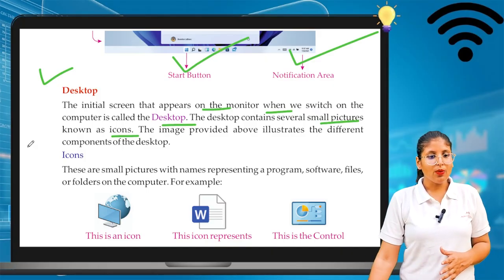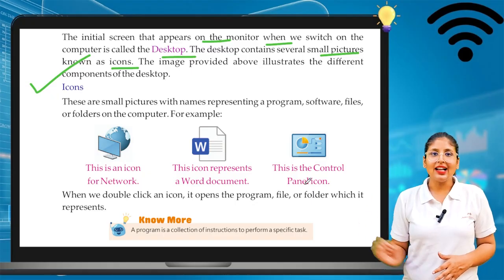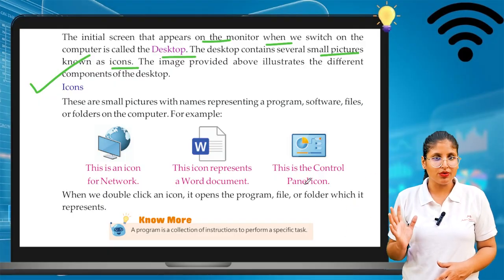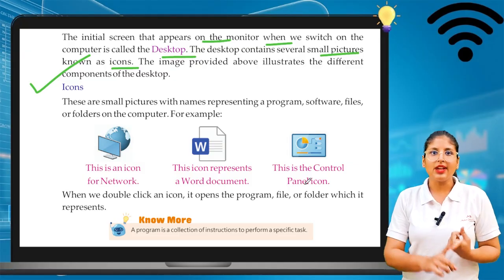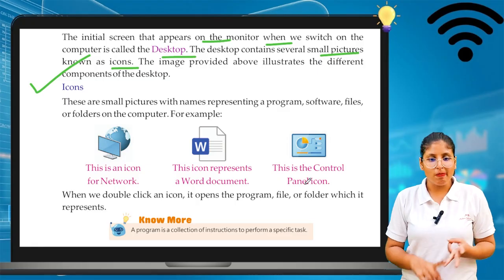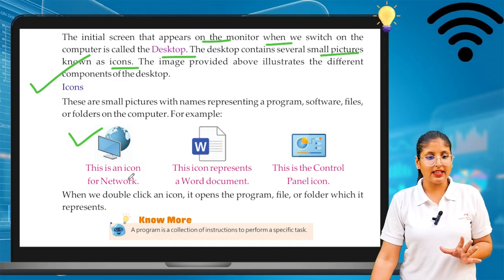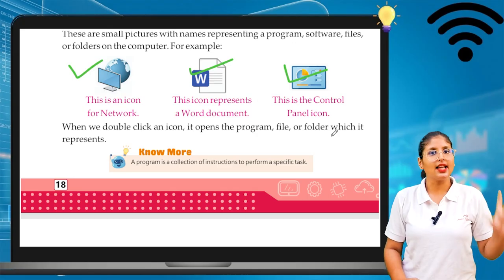Now we will see some icons that are there in the desktop screen. So what are these icons and what are their roles? These are small pictures with their names representing a program, software, files or folders on the computer. Different icons tell you about different folders: recycle bin folder, my computer folder, control panel, Microsoft Word. This icon is the network icon, this is the Word document icon, this is the control panel icon. So these are the icons that are there in the desktop screen.